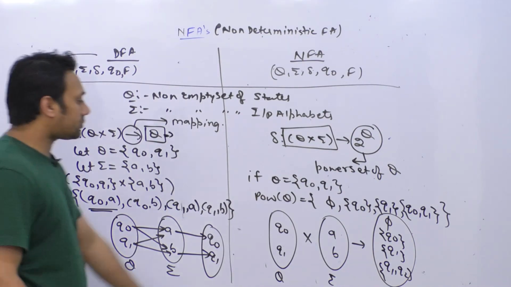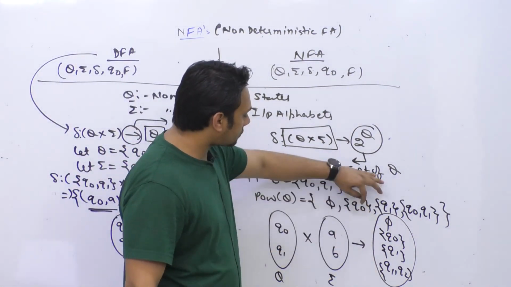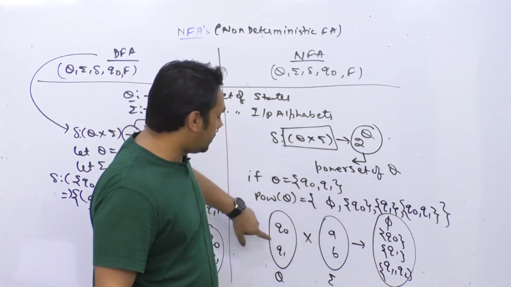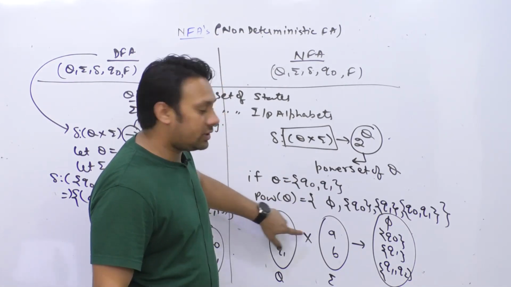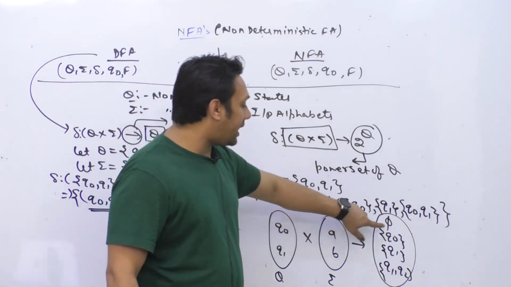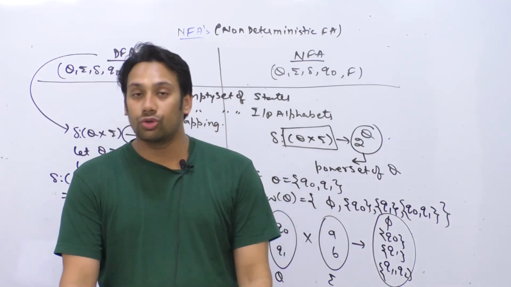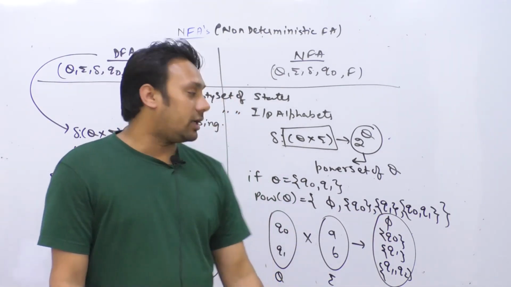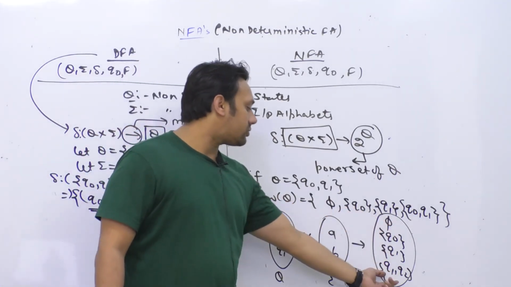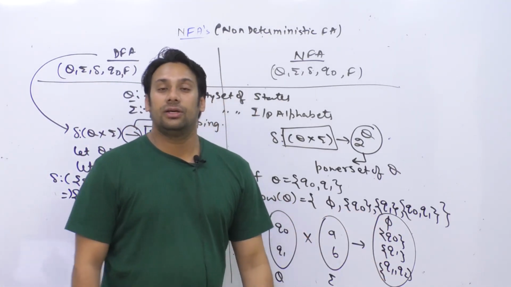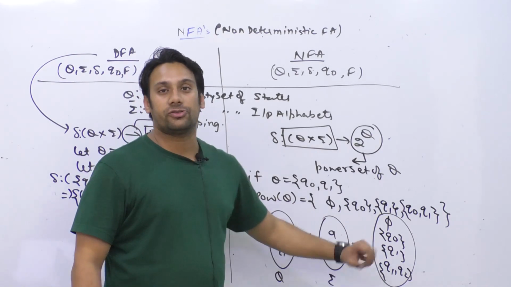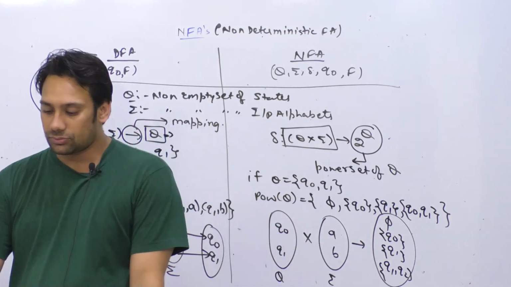So that means on this set it can happen that if we are at a state Q0 and we see a symbol A, we might go to phi also, meaning you are not going to any state. So we can also have null transitions, and we can also have multiple transitions.